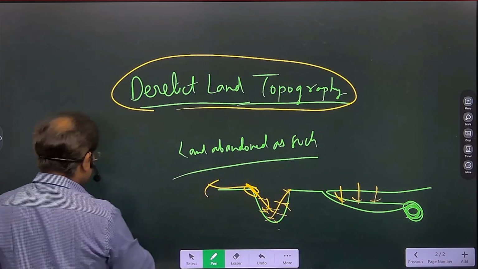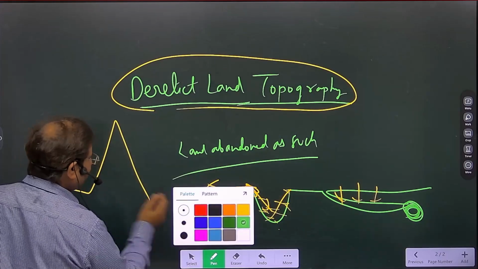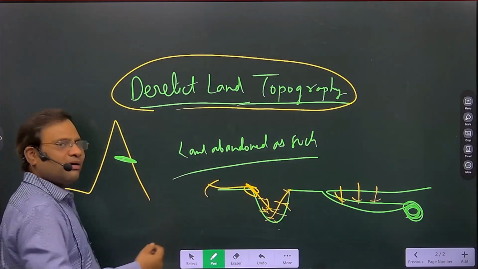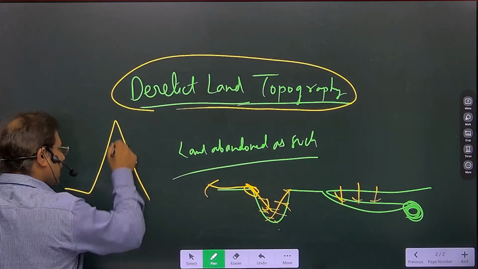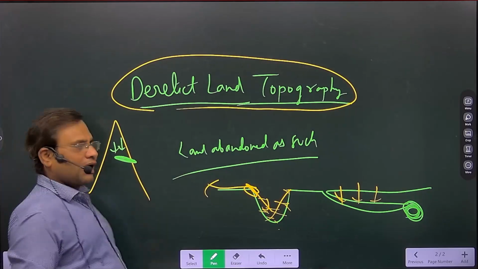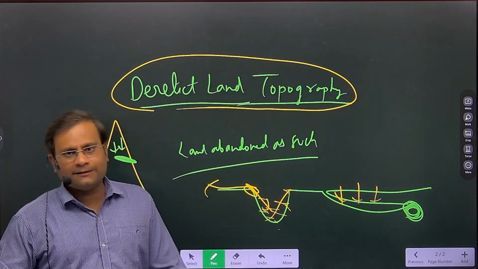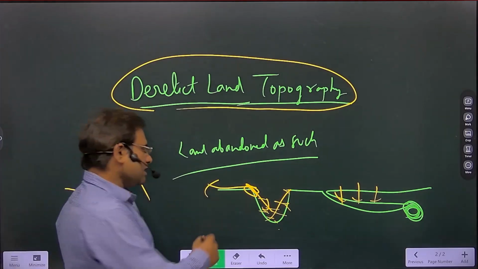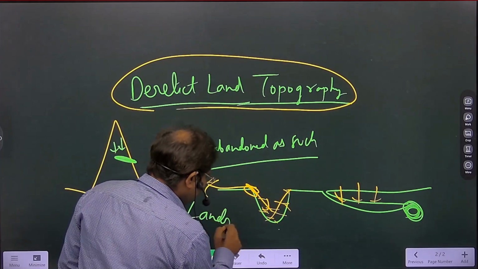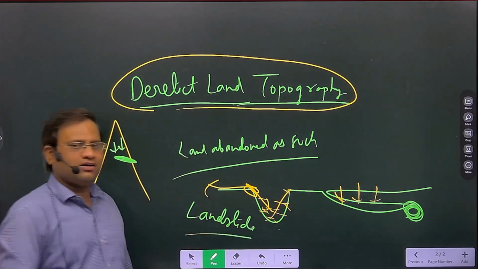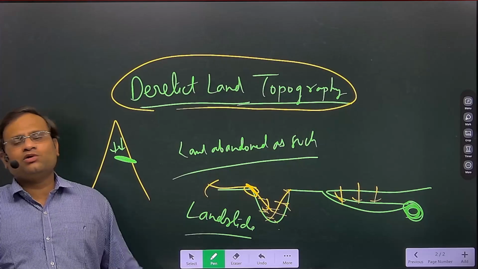In a hilly area, you make a tunnel by rat hole mining or open cast mining. This gap makes the slope unstable and vulnerable to landslide. So it is also a hazard: landslide hazard is created in the hilly areas where mining is done.